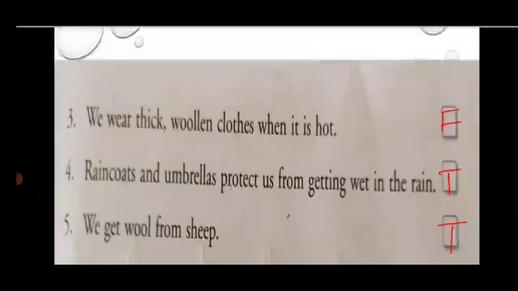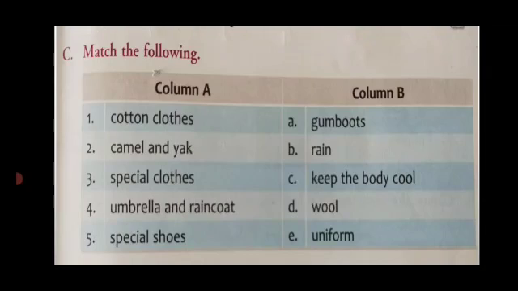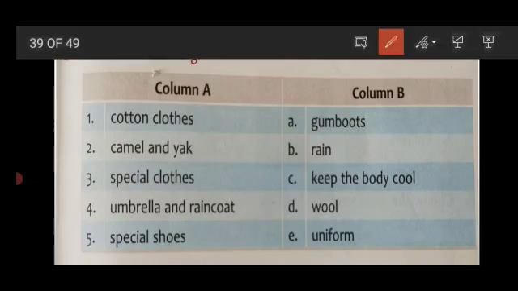Now the next question is, match the following. In this you have to match column A to column B. So first point is, cotton clothes. Cotton clothes keep our body cool. So match it with point C. Point 2, camel and yak. Camel and yak give us wool. So match it with point D.